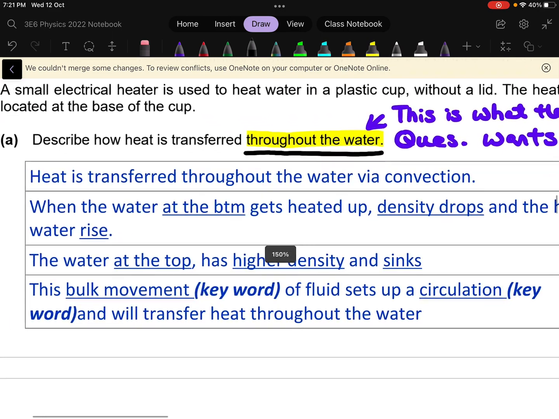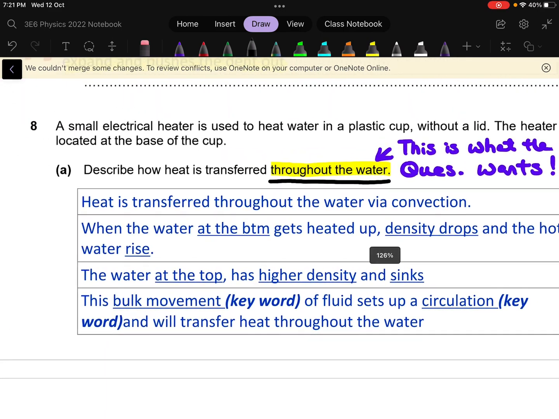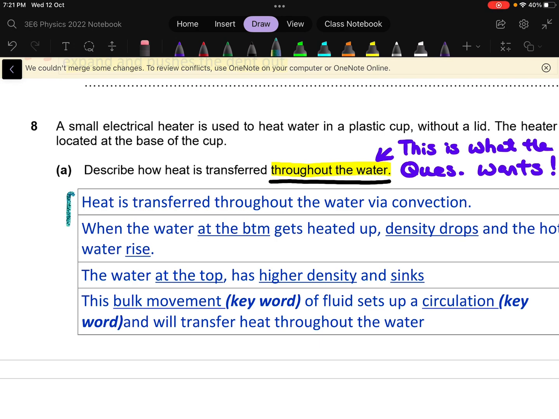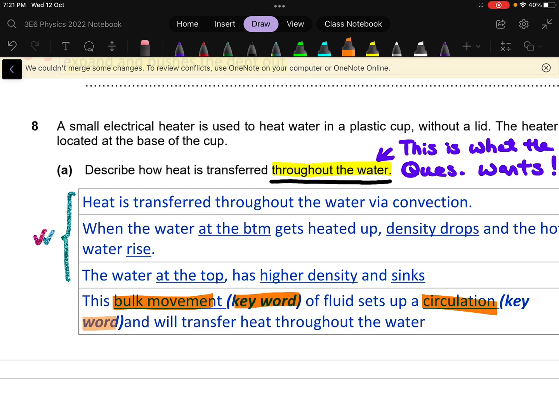So here I expect some keywords for set 4. I think for lower set, you have been trained very well in terms of this. You all are very okay. But actually we want to see the word bulk movement and the word circulation. So for this time round, we are not deducting marks if the words bulk movement and circulation are missing. We give you a chance to learn. But in set 4, when you are taking the exam, you will be marked wrong if the keyword bulk movement and the keyword circulation are missing. So you need to include that last point if you want to score.